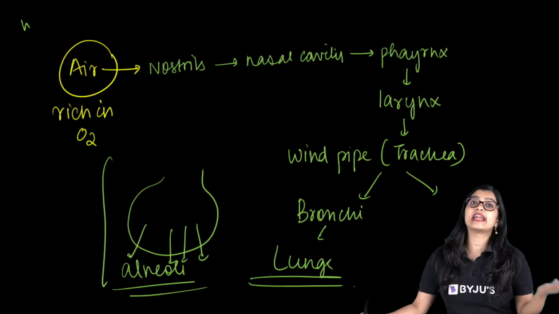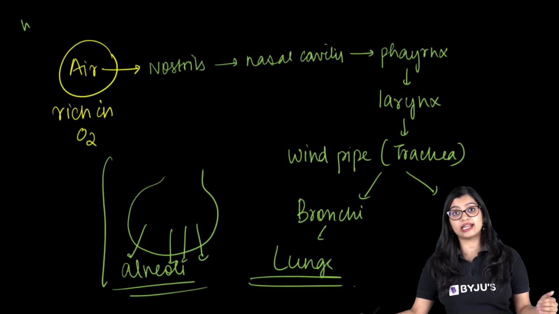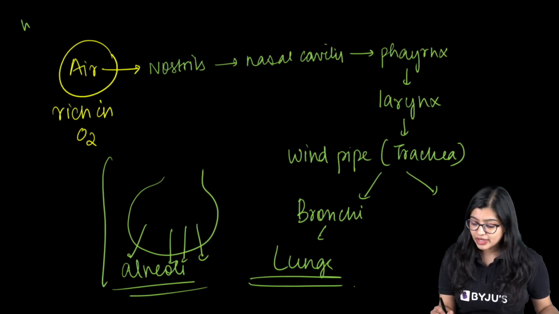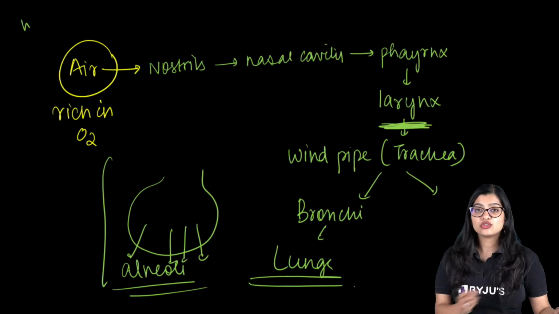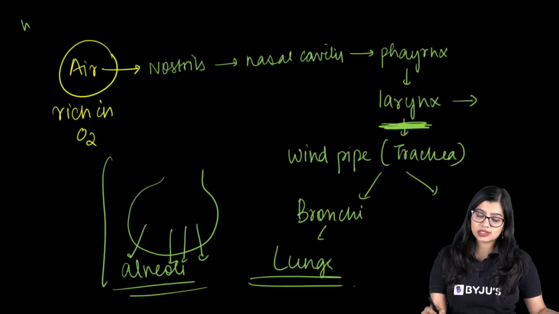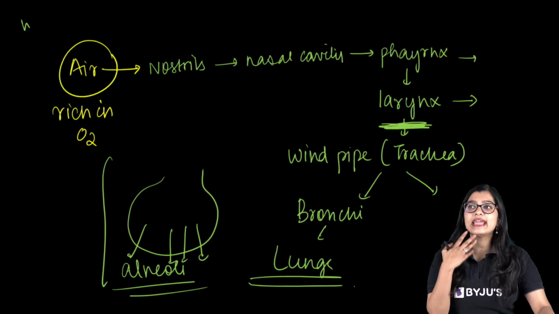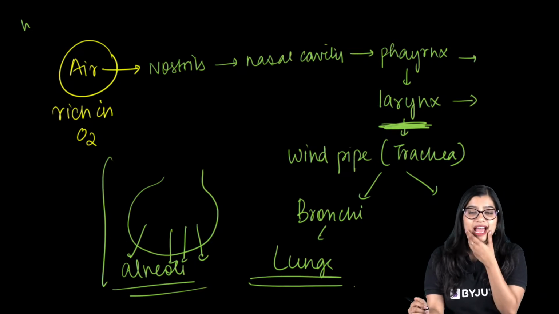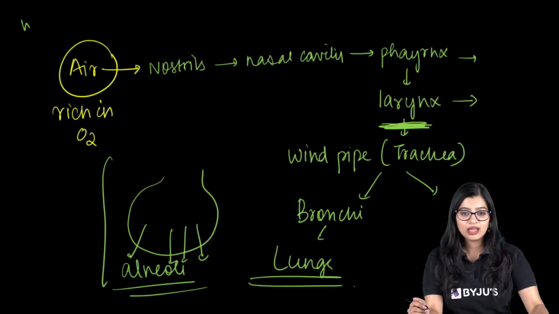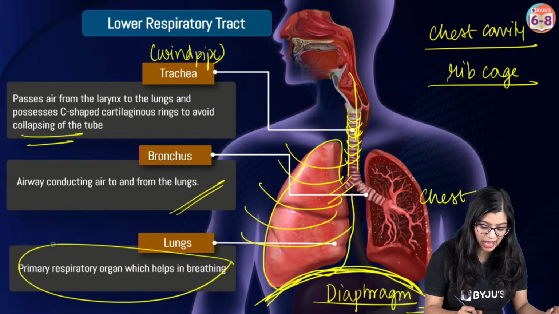Ma'am, why does food not enter into the lungs? We have a flap-like structure called as epiglottis that makes sure that whenever we swallow food, it will cover this pathway so that food does not enter into it. Larynx is the voice box. Pharynx is a common opening. Okay? Oral cavity is for your mouth. Oral cavity, that is as part of your digestive system. That is very different. Okay? Alveoli, I am going to explain. Don't worry. Now, don't lose track. I am going to come back to alveoli.